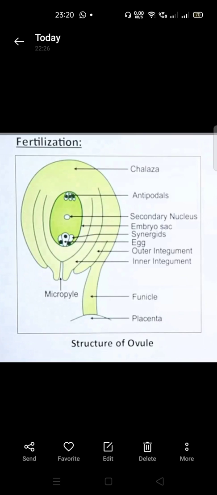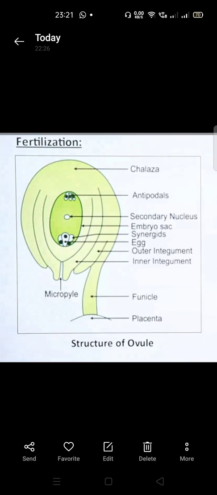And the upper 3 are called antipodals. These only work like protection. They are not doing anything else, nor are they part of the sexual reproduction in the flowering plant. Below it there are 3 cells. The cell in the middle is the most important cell, and that is called the egg cell, which is going to be fused with the male sex cell, that is the pollen grain, which contains a nucleus.